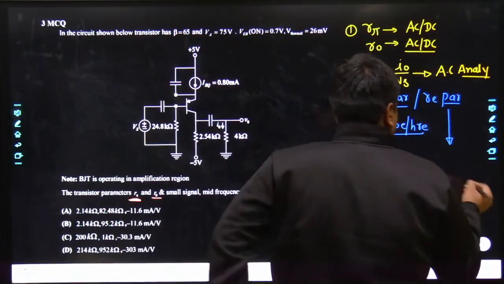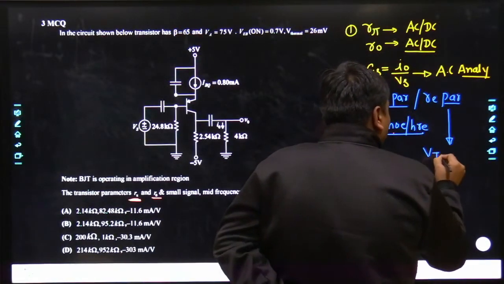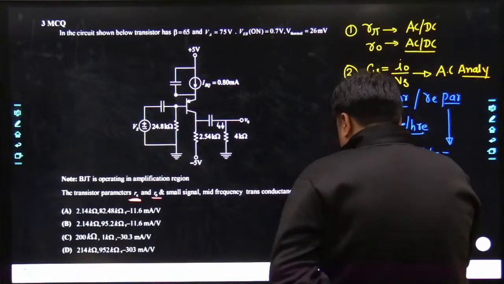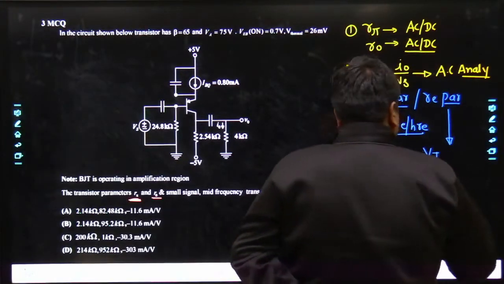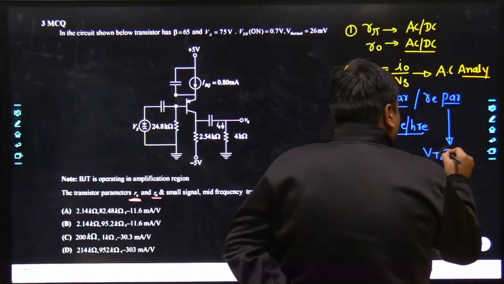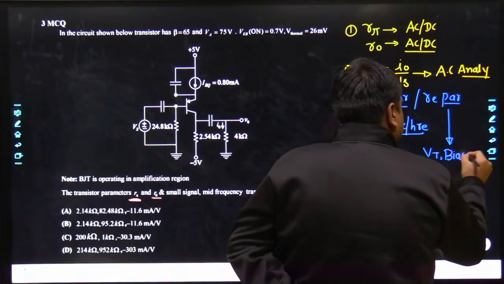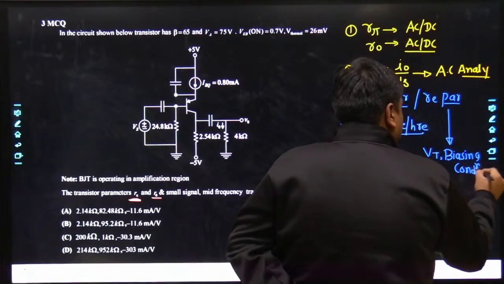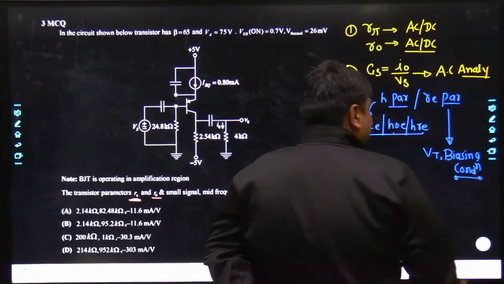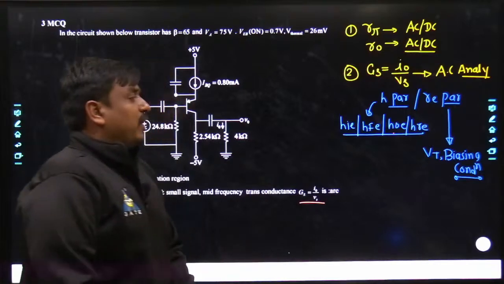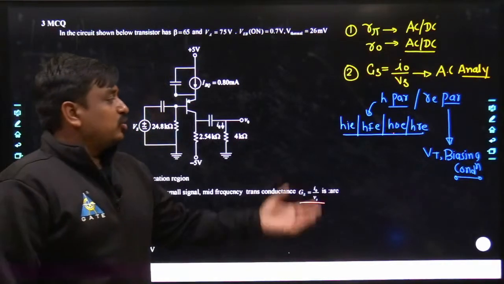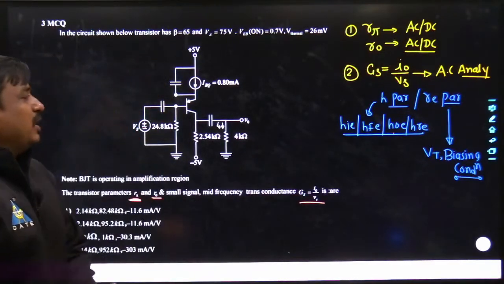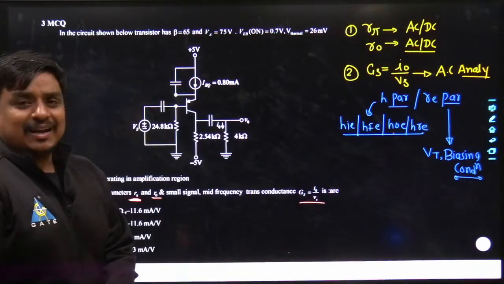What data have been given? They have given the thermal voltage, clearly mentioned. And not only that, even all of the biasing conditions are clearly given, which are a must-have in the case of the RE parameter model. So you yourself would be able to judge whether I should use the H parameter model or the RE parameter model.